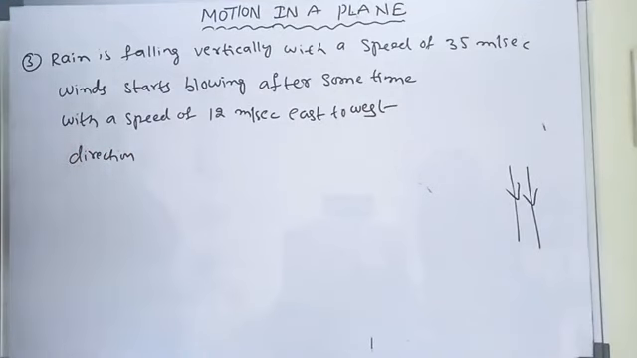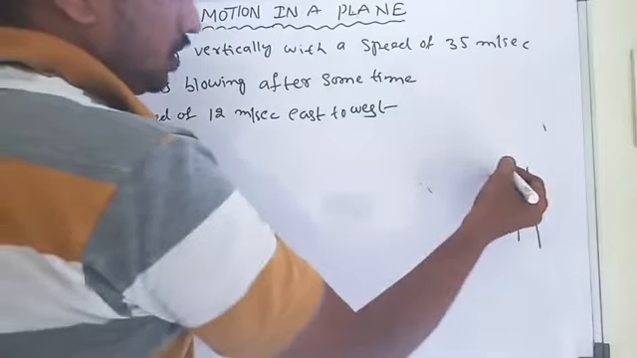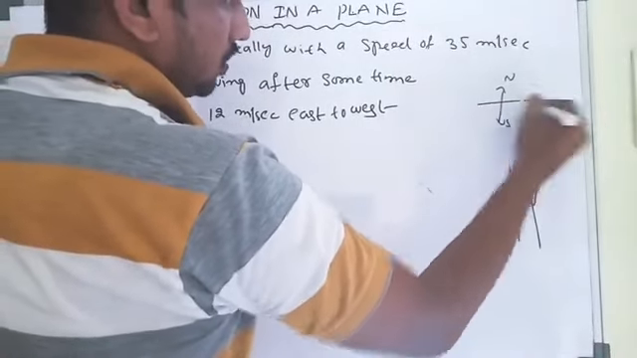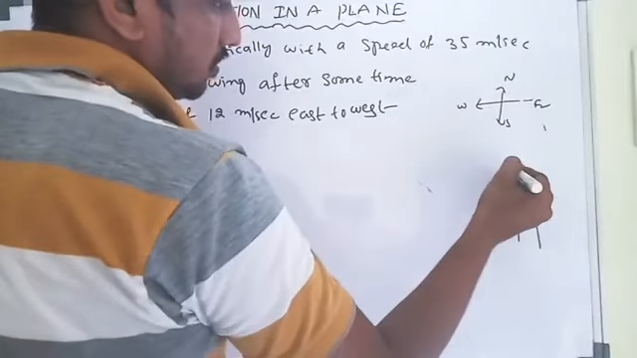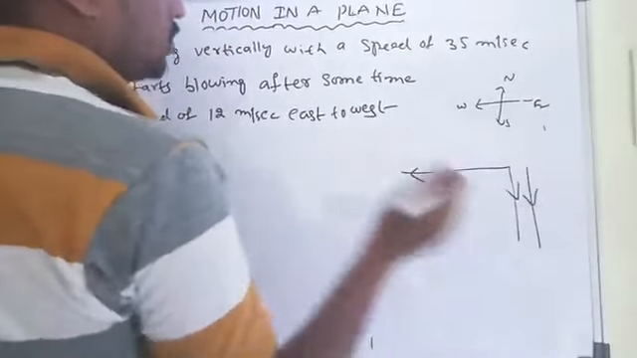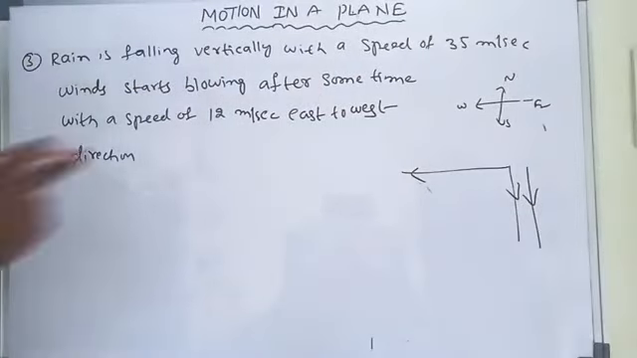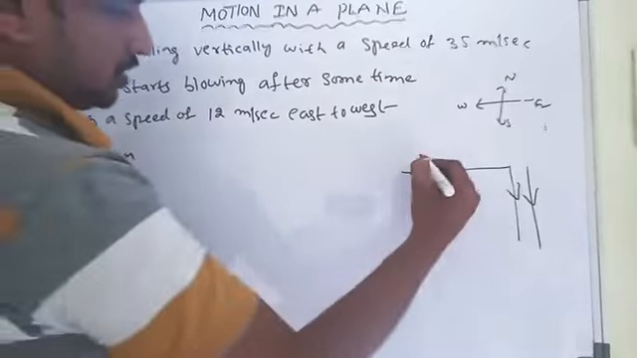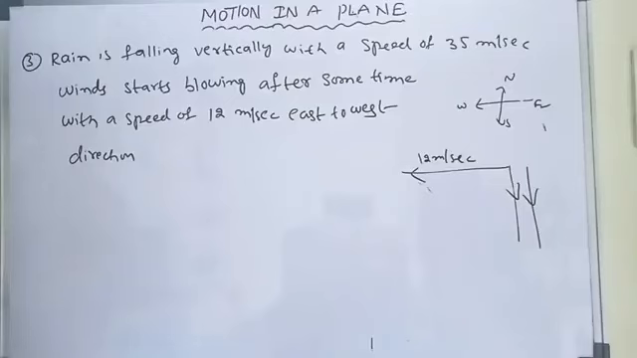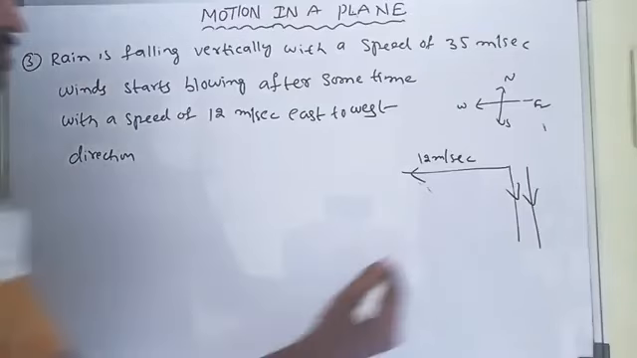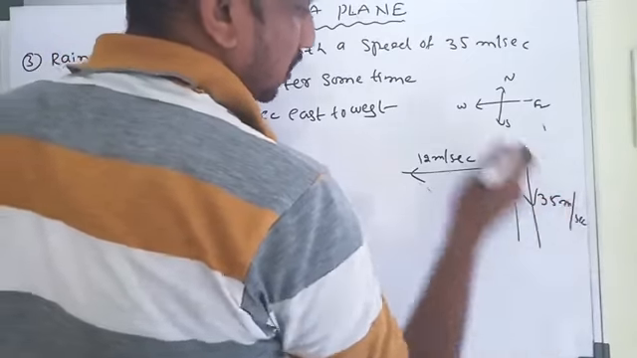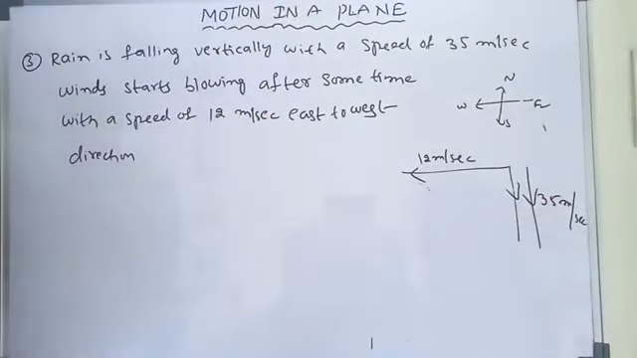So how to take east to west? This is the east. North, south, east, west. This is the east to west direction. So what is the speed? 12 meter per second towards east to west. And this is 35 meter per second. Okay, that is the information.